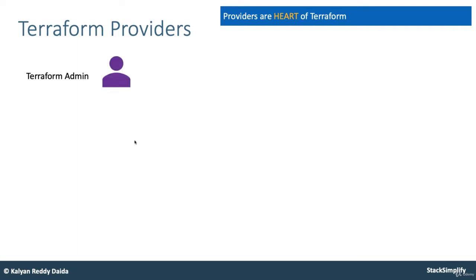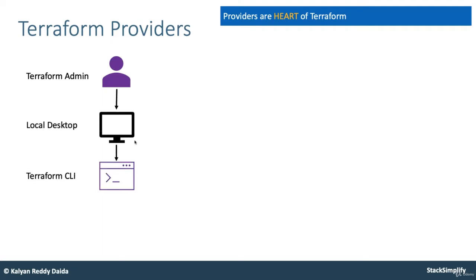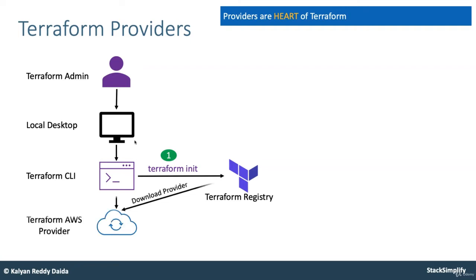As a Terraform admin on my local desktop, I will install the Terraform CLI. Then for providers, whenever I write a configuration and define the provider information in it, and then run terraform init, it will contact the Terraform registry and download that respective provider to my local desktop.